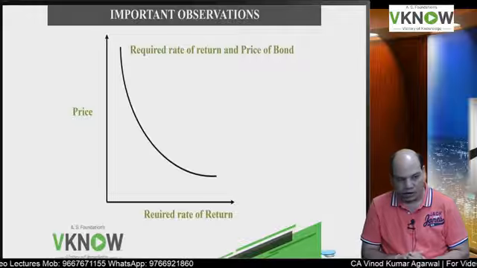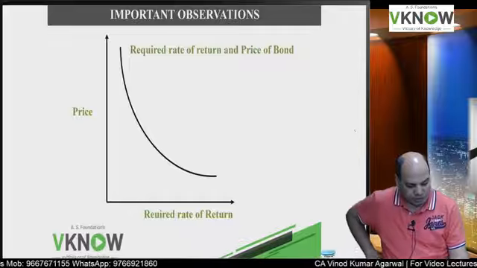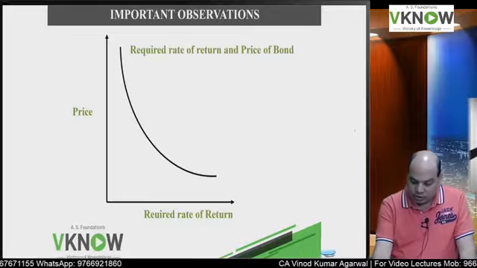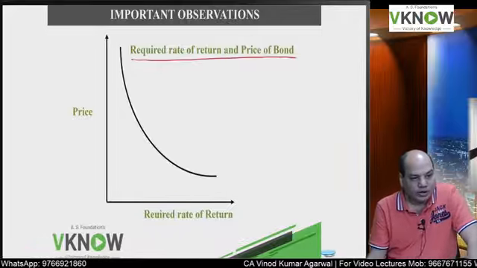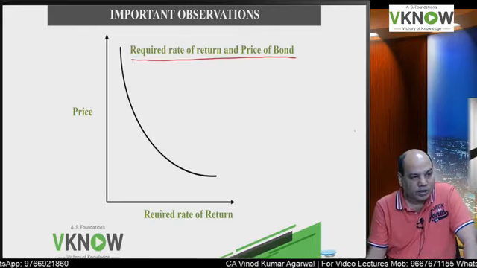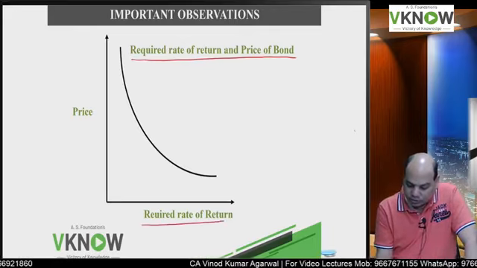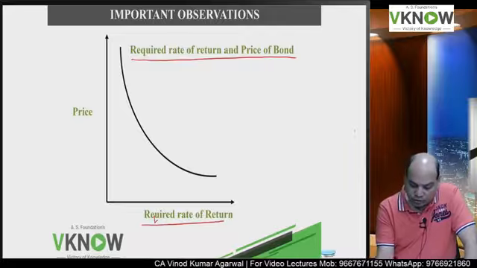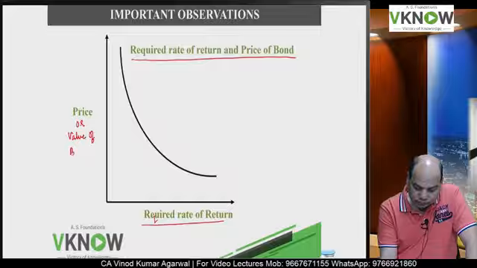So please draw this diagram, and write the heading: the relationship between required rate of return and value of the bond. On the x-axis you write required rate of return, on the y-axis you write price or value of bond.